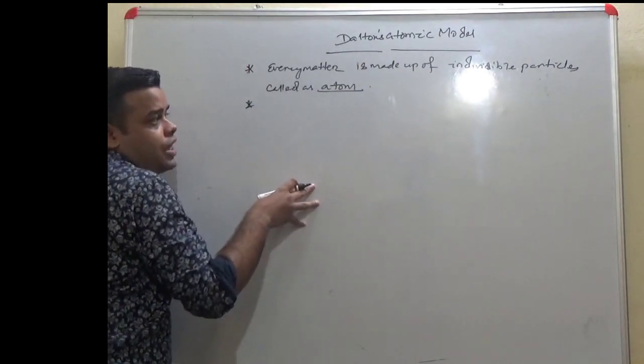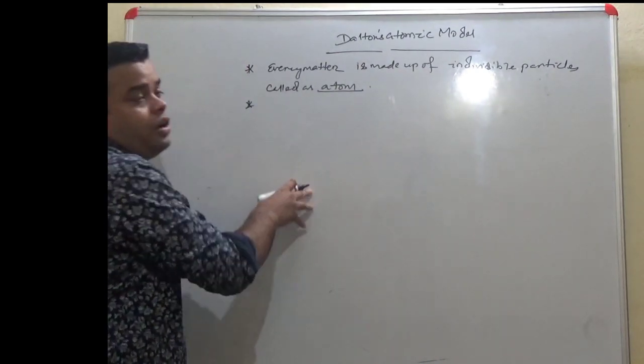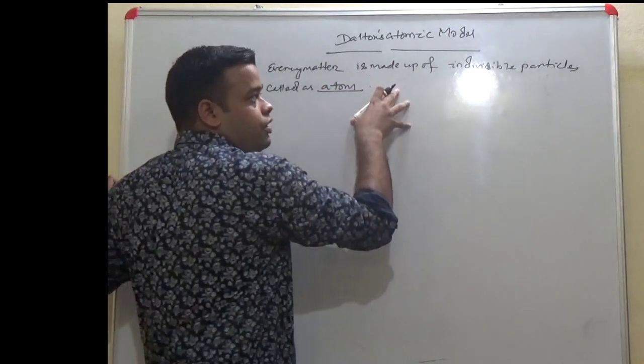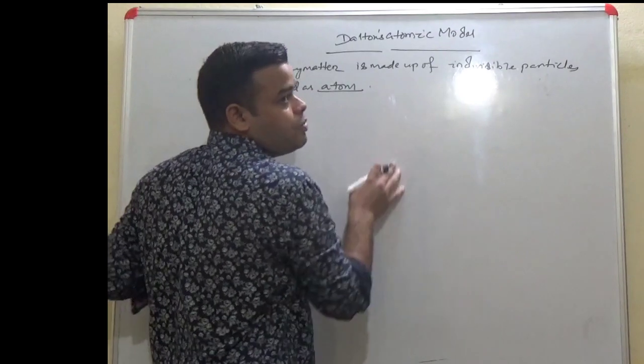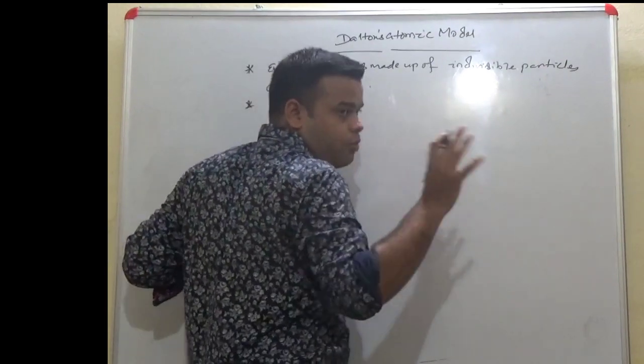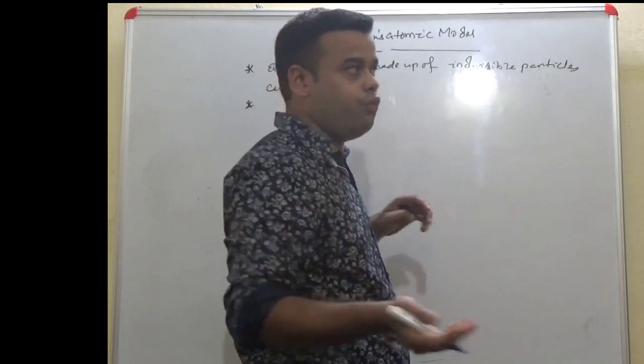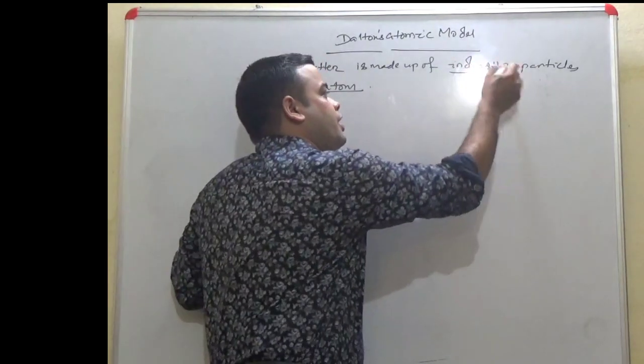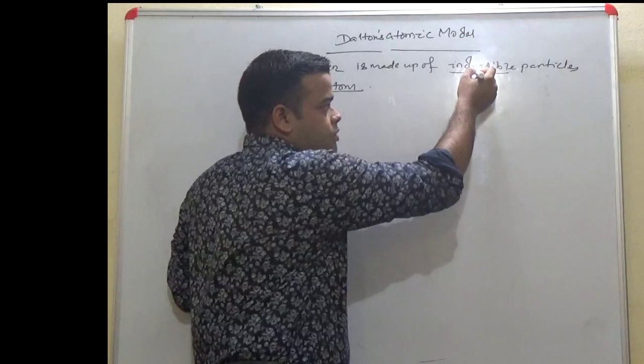Then, coming to the most important feature of this theory, the first postulate, we call it a postulate because it doesn't provide us any practical proof. It was just a kind of assumption. Indivisible: this term is most important.